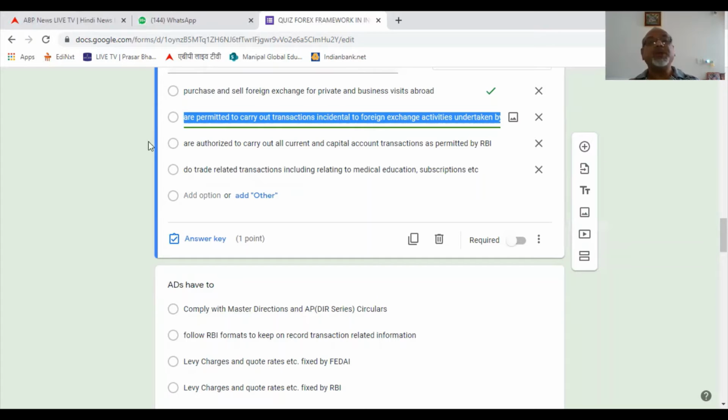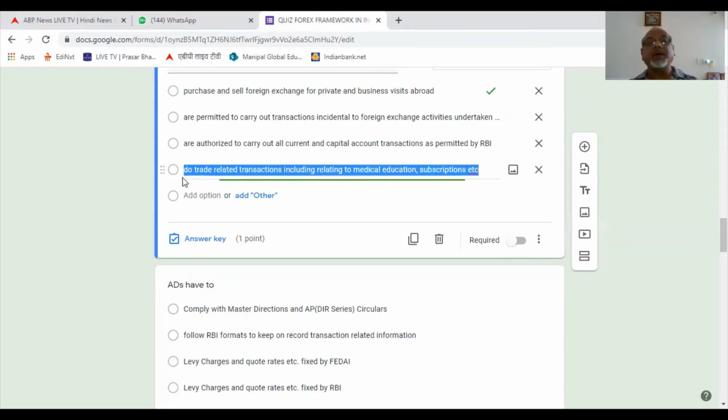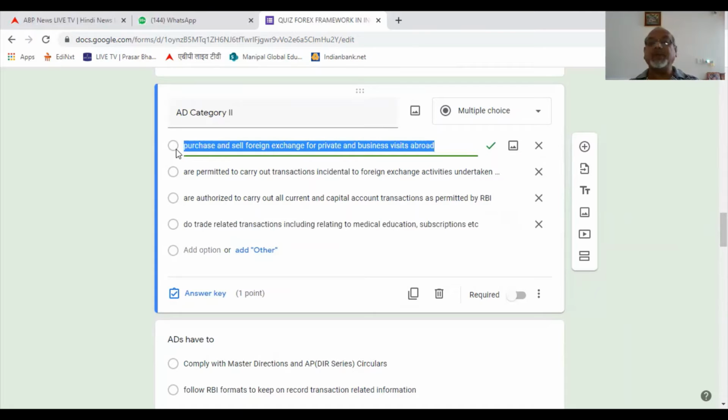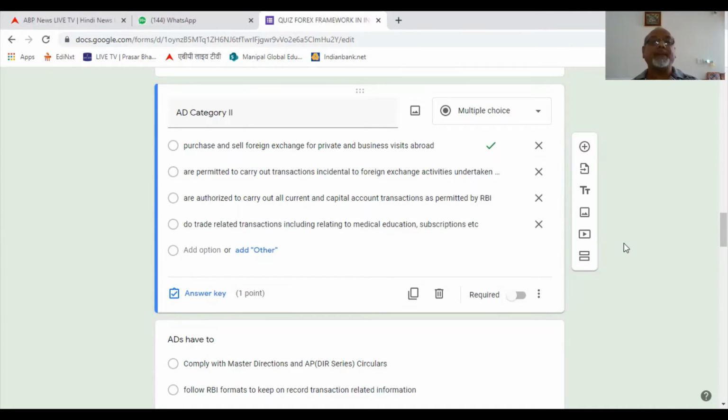No. This is to be done by category 1. Do trade-related transactions, including medical, education, subscription, etc. This is category 3. So category 2 is only doing the purchase and selling of foreign exchange for private and business visits abroad. This is the right answer.